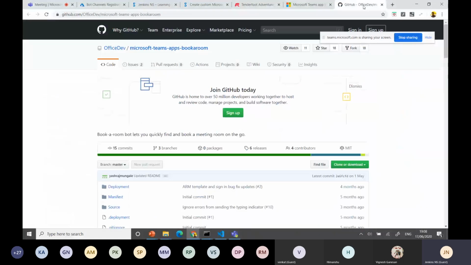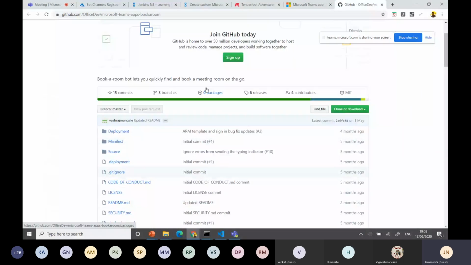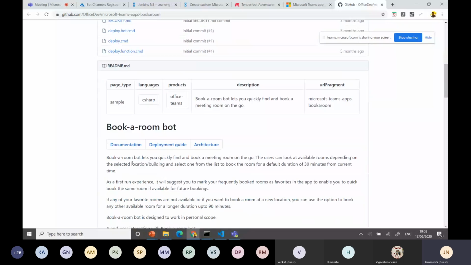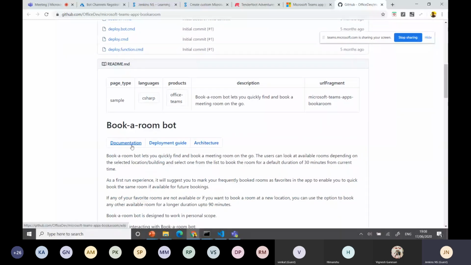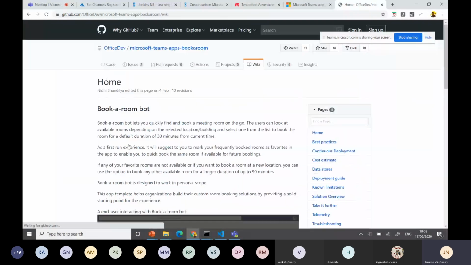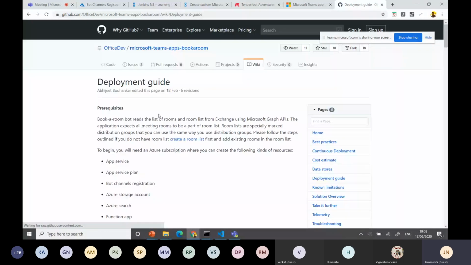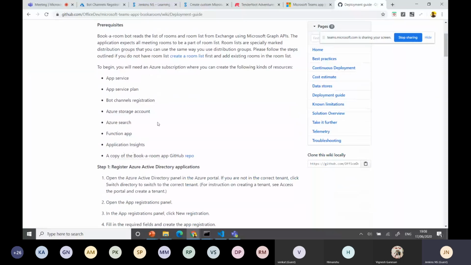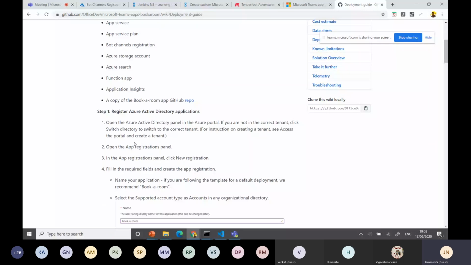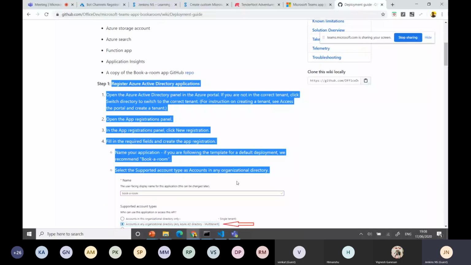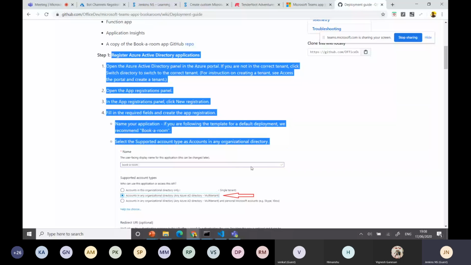You can see it here. If you are a business analyst or someone similar, don't worry about it. Just go here and the deployment guide will be there. First, you can understand the app using the documentation, and second, you can use the deployment guide. The deployment guide will list the prerequisites, all the things you need for these apps, such as the app service plan and bot channel registration. Then you can go and register an app, which is only one step. I showed how to register it, so you need to register it.